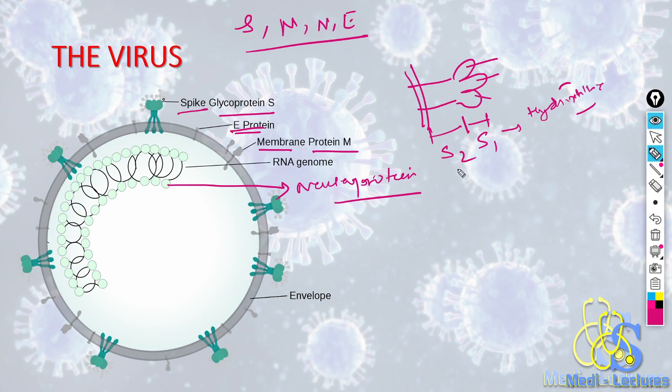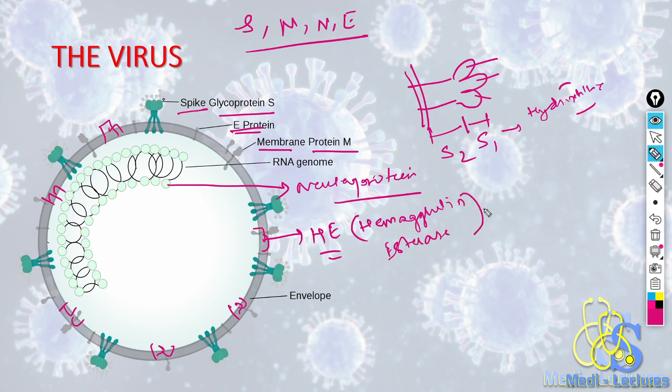So there is another protein which is lodged in between the membrane, which actually is an enzyme. This enzyme is known as HE, which is hemagglutinin esterase, which breaks the hemagglutinin bonds.